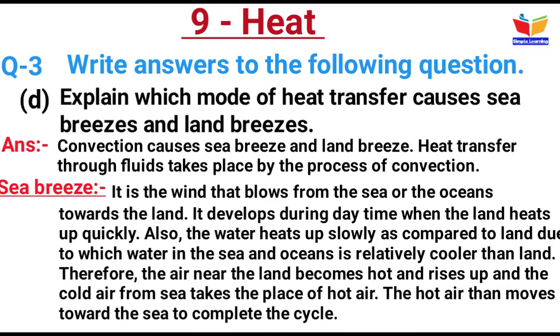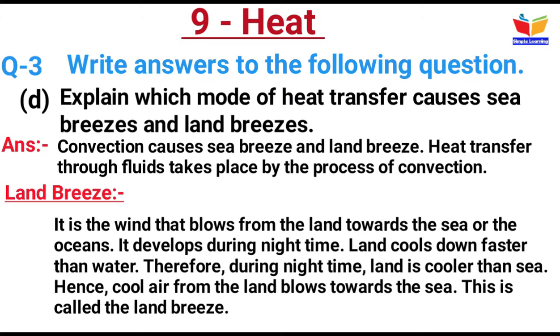Also, the water heats up slowly as compared to the land, due to which water in sea and ocean is relatively cooler than land. Therefore, the air near the land becomes hot and rises up, and cool air from the sea takes the place of hot air. The hot air then moves towards the sea to complete the cycle.